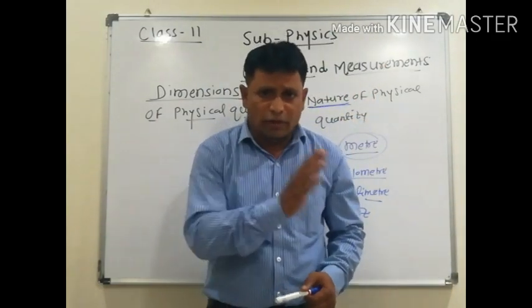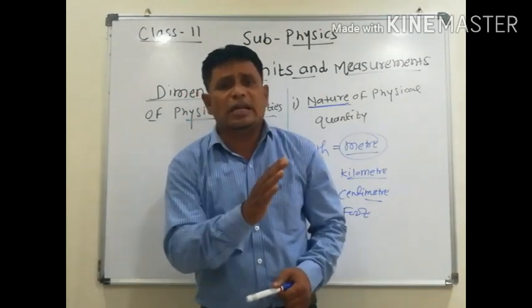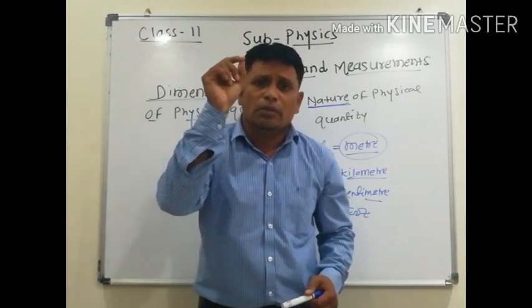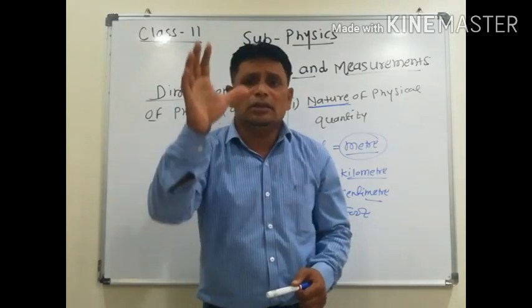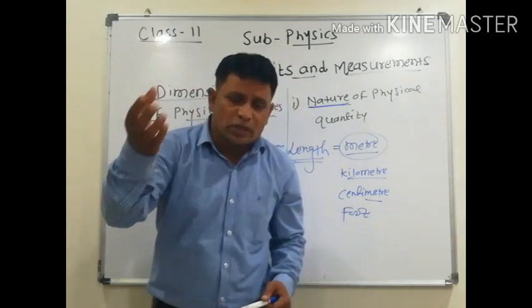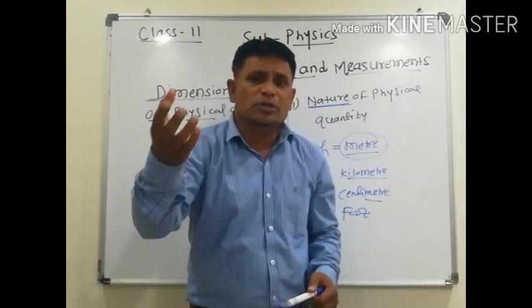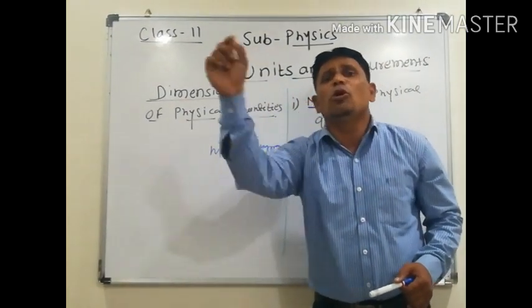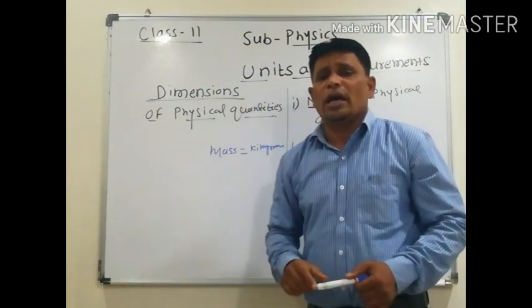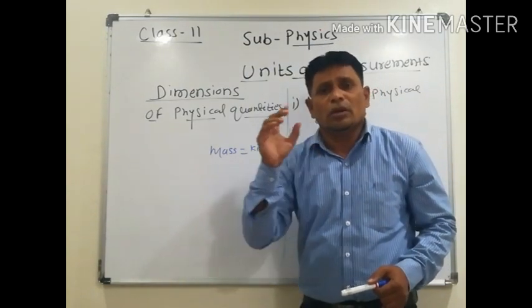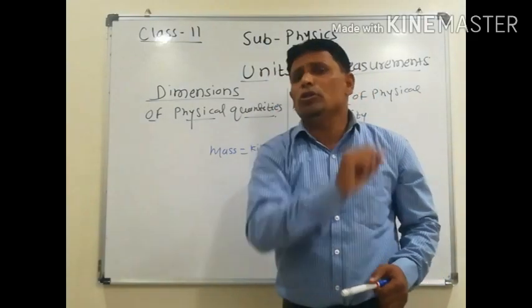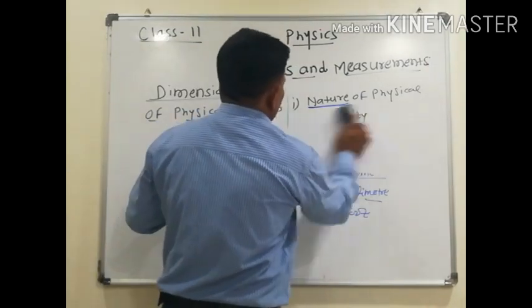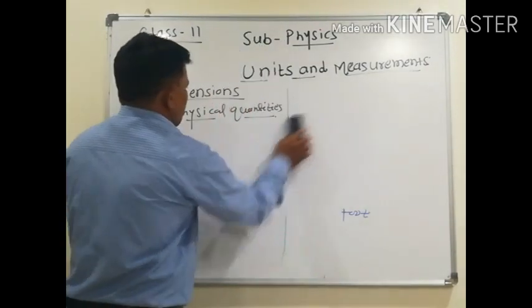Whenever you see the definition of dimension, we give a specific name to length, mass, temperature, electric current, amount of substance, and luminous intensity. We have given them a particular symbol. So that is the second use of dimension: dimension gives a symbol to different physical quantities. For example, look here.